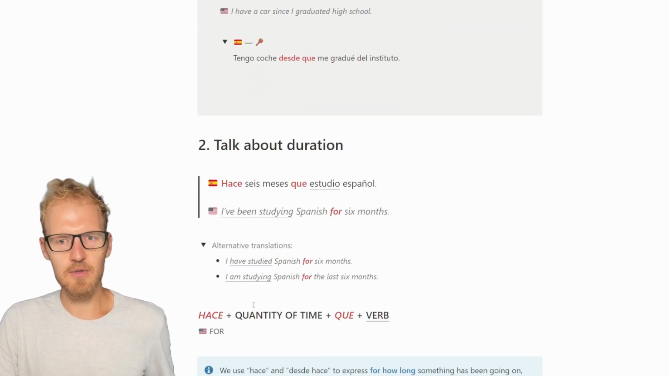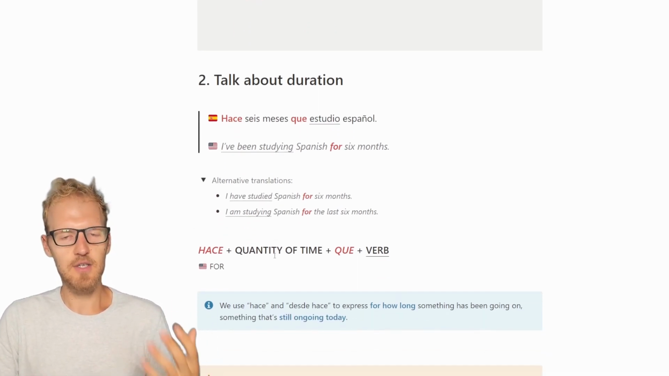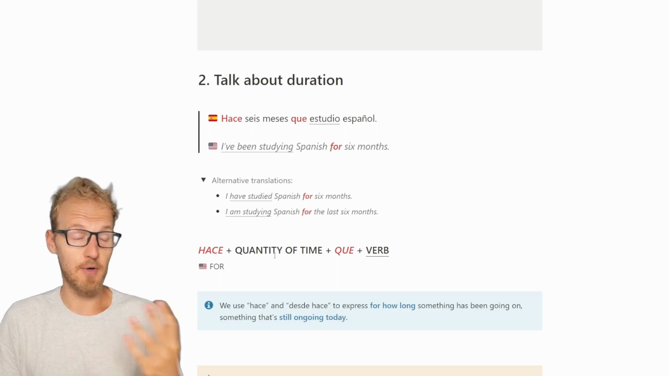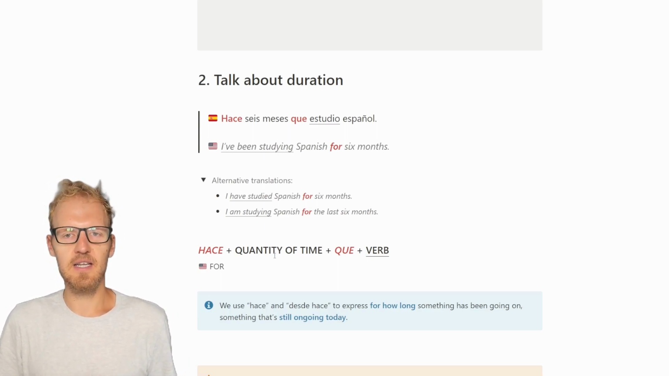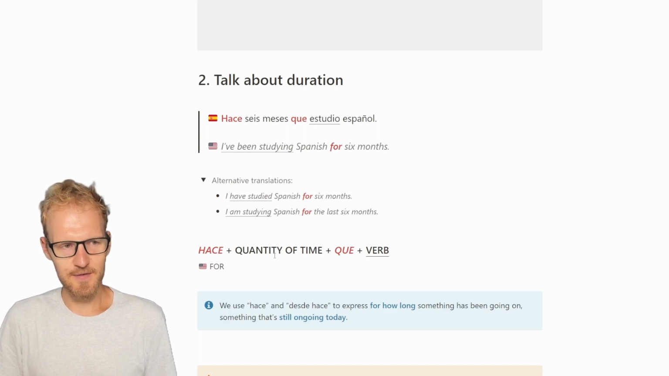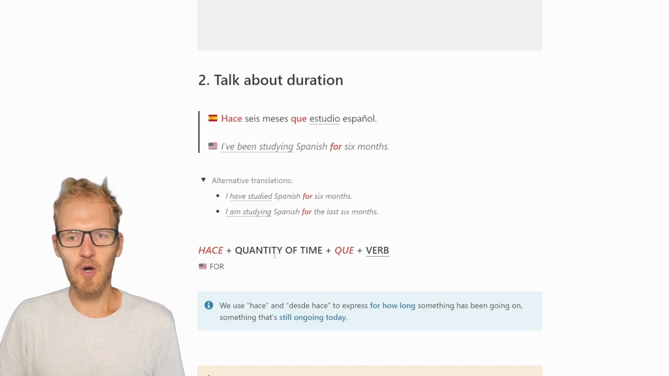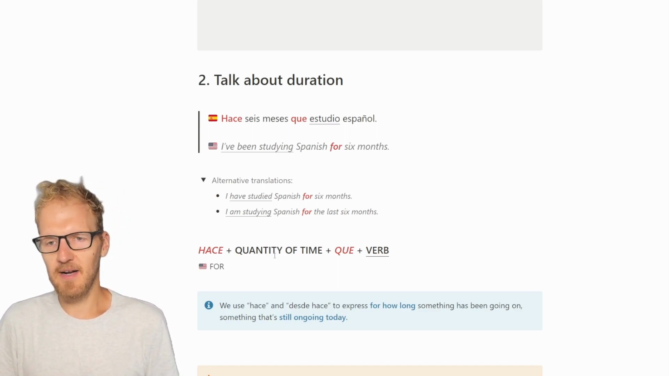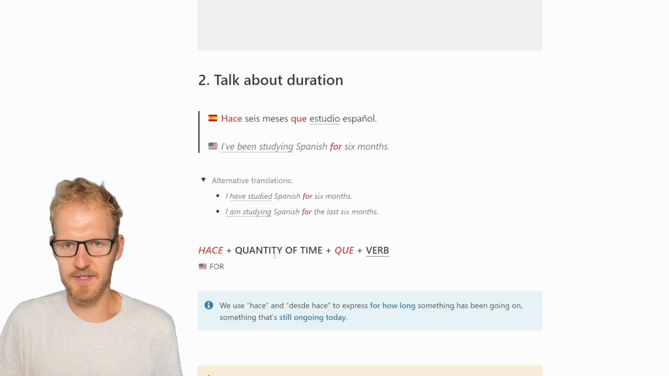Let's move on to the next one, which starts to get a bit tricky. And it's talking about duration, not the starting point. The example here is, hace 6 meses que estudio español. I have been studying Spanish for 6 months. In English, you can also translate this as I have studied Spanish for 6 months, or I'm studying Spanish for the last 6 months, are also alternatives.